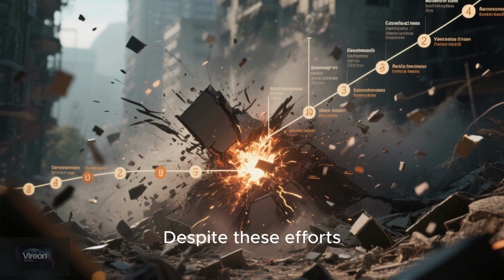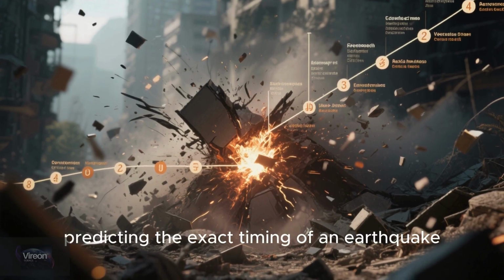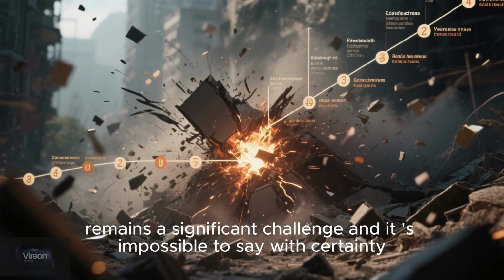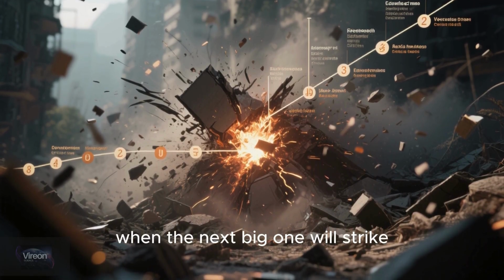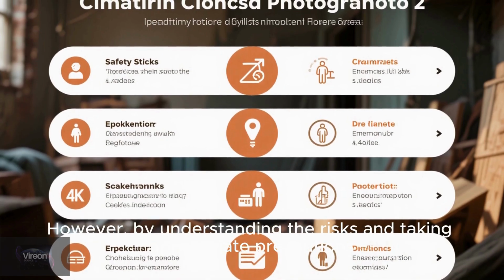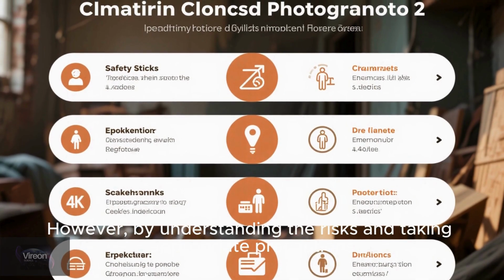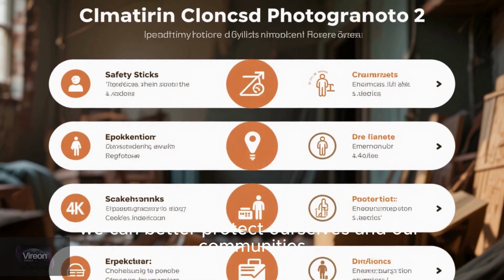Despite these efforts, predicting the exact timing of an earthquake remains a significant challenge, and it's impossible to say with certainty when the next big one will strike. However, by understanding the risks and taking appropriate precautions, we can better protect ourselves and our communities.